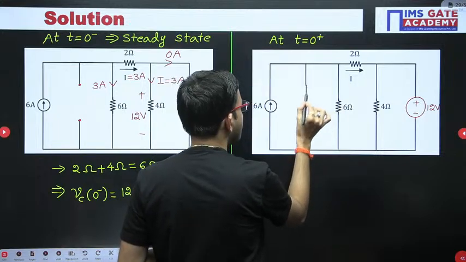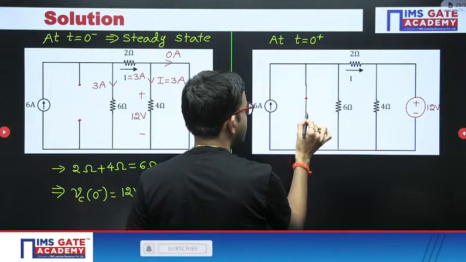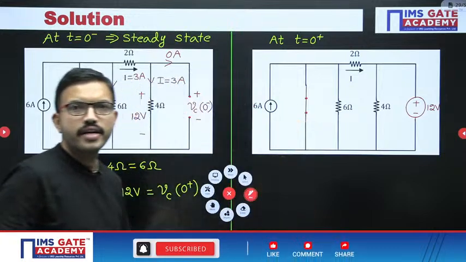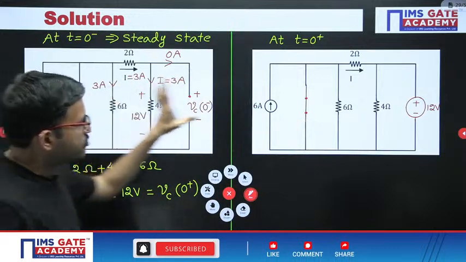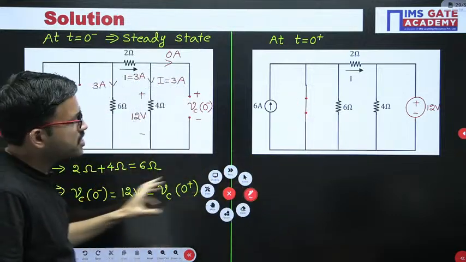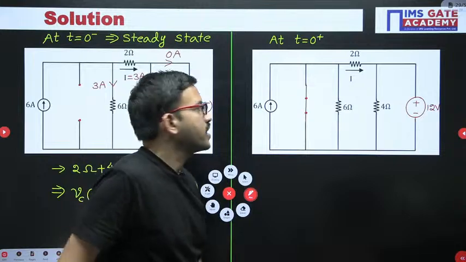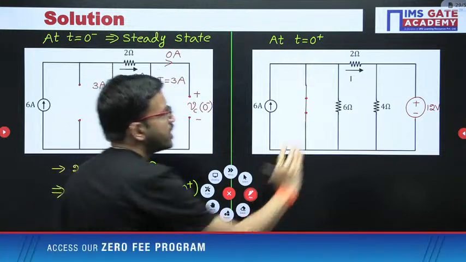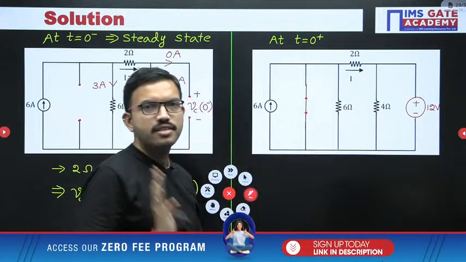At t equal 0 plus, the switch is in the closed position and the capacitor acts as short circuit, and the initial voltage there, that initial voltage we have kept. Next, you have to find out the current in this branch at t equal 0 plus.